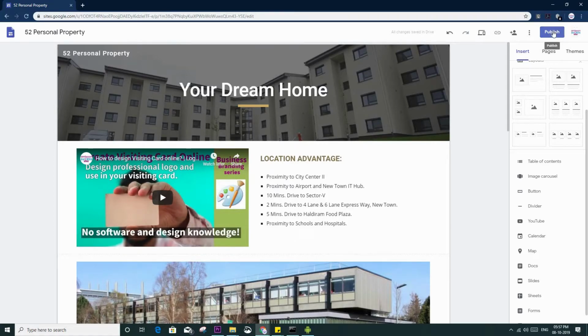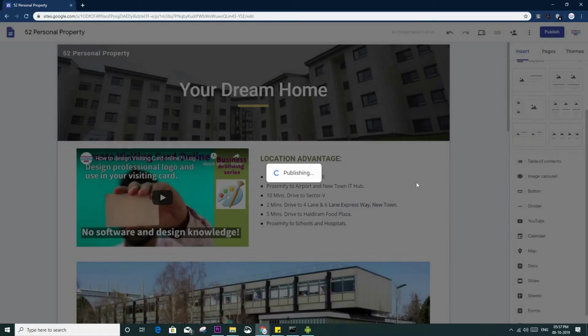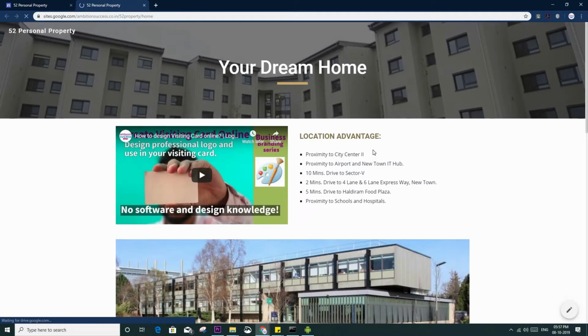So just click here, publish, top right corner, publish, and web page address is, let me give you a short name, 52 property. Publish. When it is published, there is an option, see view at the bottom, see my mouse, click there and you will get the shareable URL.